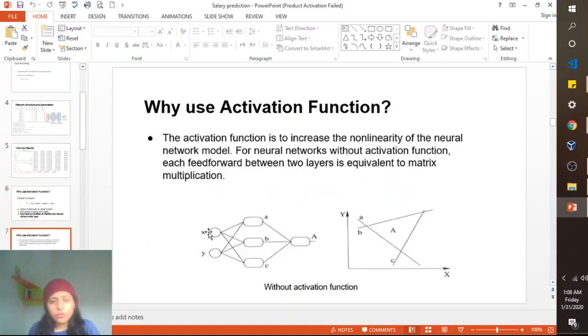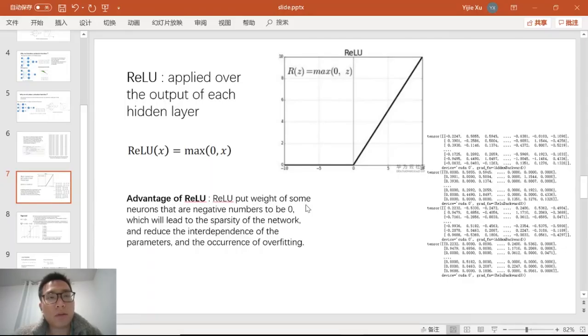Okay, so the next is, as you can see, I showed a graph here. If there is a neural network with no activation function, and we draw a 2D graph of it, it's simple straight lines, simple linear functions, 3 lines, as these are 3 neurons A, B, and C. As you can see, it's a simple linear structure. It's of no use because it's a simple matrix.